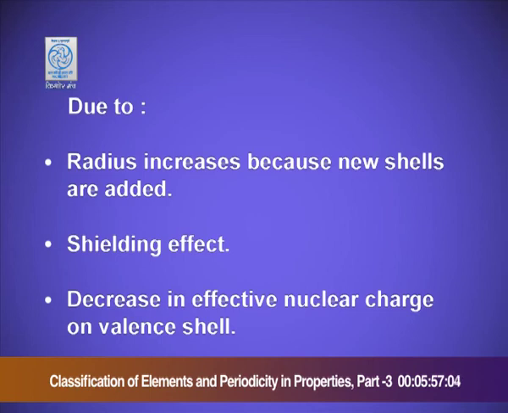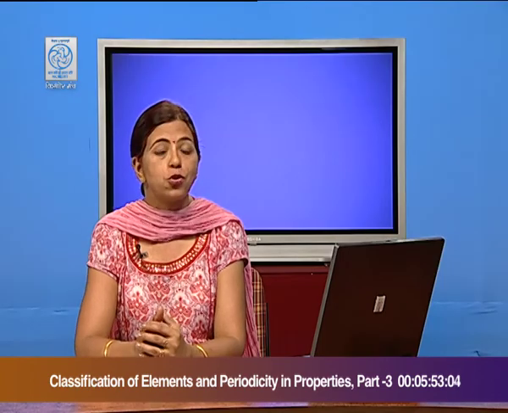These inner electrons act as a hurdle, and the effective nuclear charge does not reach the valence electrons. Hence, there is an expansion in the electron cloud, and it is also responsible for the increase in the atomic radii. Decrease in the effective nuclear charge on the valence shell. This is due to the screening effect.